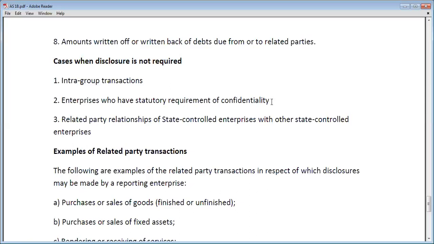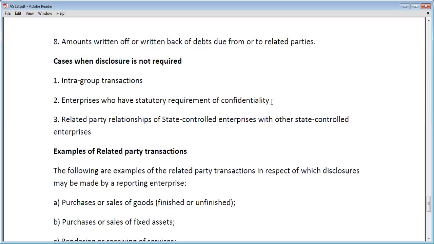तो enterprises इस टाइप के enterprises हैं जिसके जो भी डेटा है उनको confidential रखने की requirement है. एक law की requirement है, एक legal requirement है कि आपको अपने डेटा को confidential रखना है. Then in that case related parties का disclosure की requirement नहीं है.